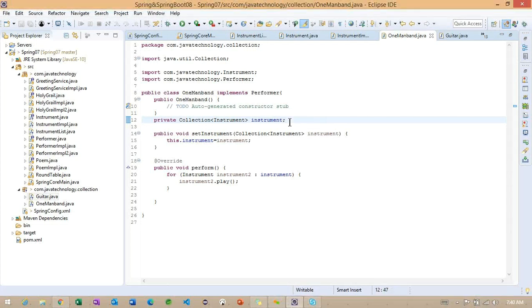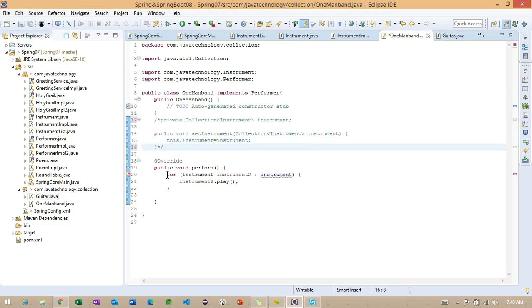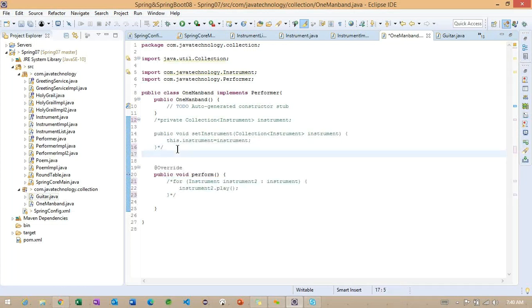Observe here how I'm trying to change this. I will comment out this section and this section also. Now I'm defining the property first.